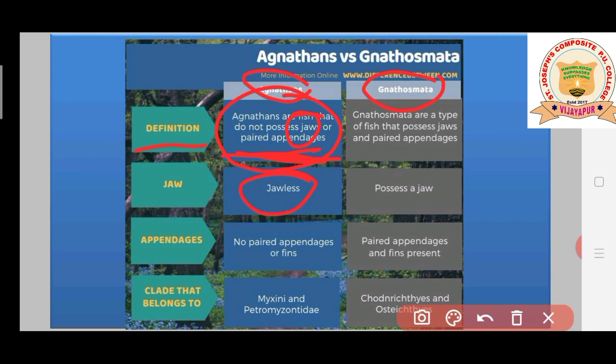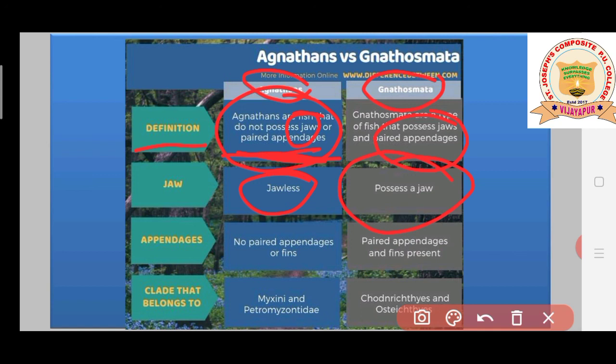Whereas the Gnathostomata are the type of animals in which jaws are going to be present and as usual paired appendages are also going to be present, students. They mainly possess jaws, okay, and paired appendages and fins as a locomotory organ.